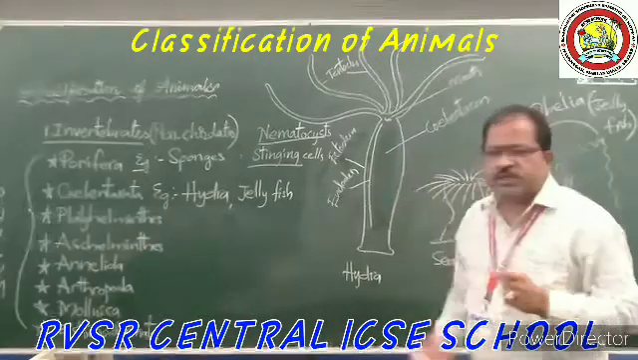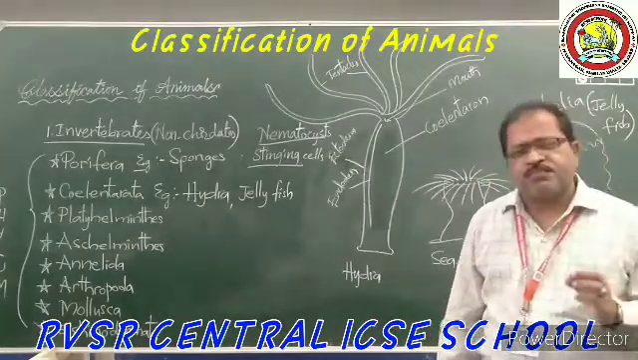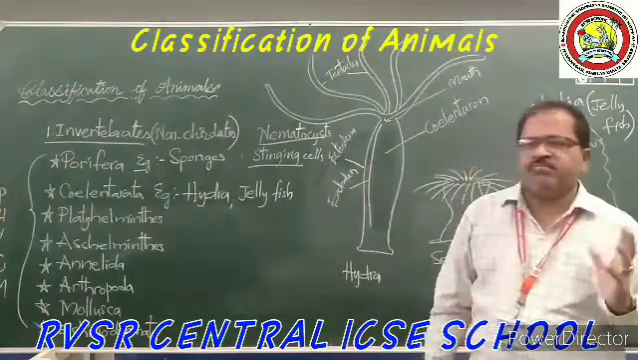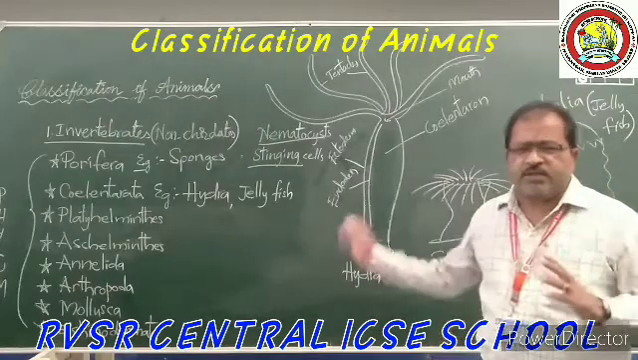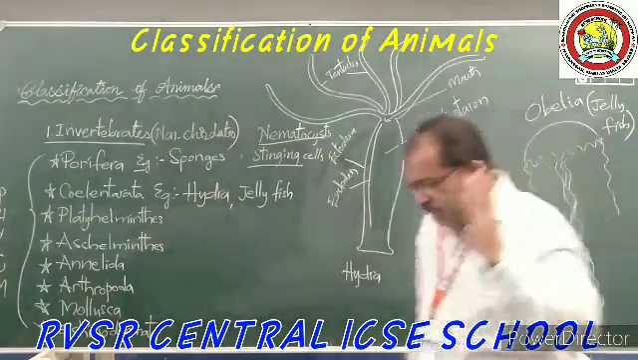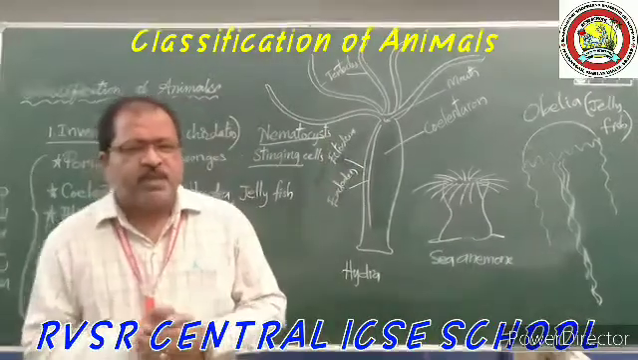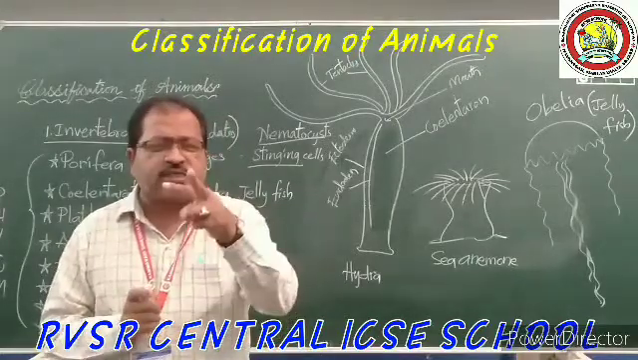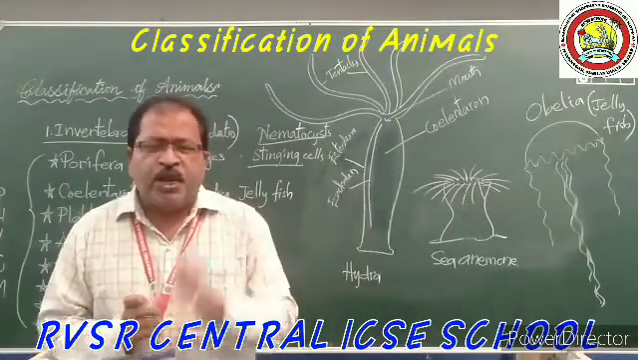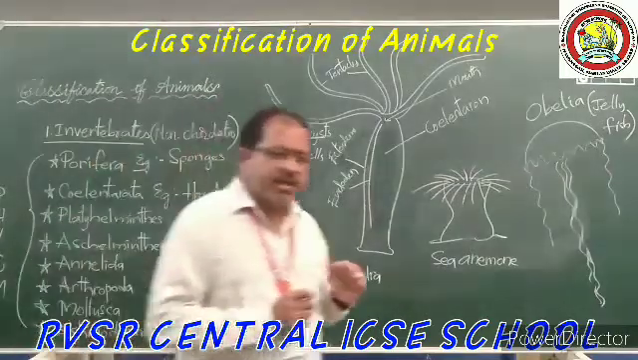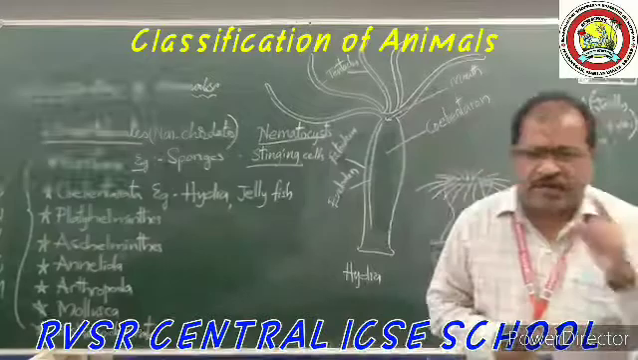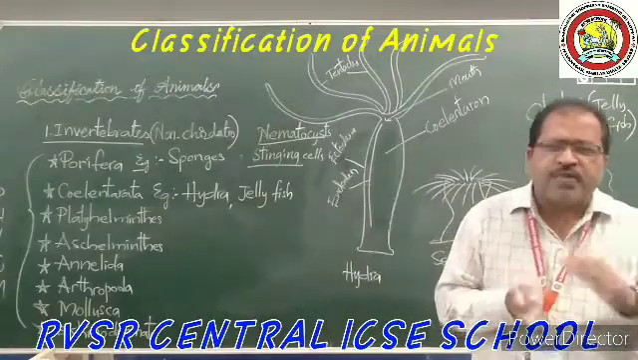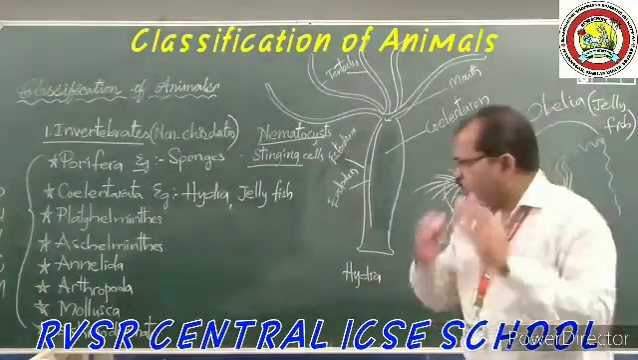Okay, and their body structure is completely made of two layers called ectoderm as well as endoderm. And these are diploblastic animals, as I told you. Intracellular digestion takes place here, and these are also called hermaphrodites. Both sexual organs are present in one organism, but external fertilization takes place. External fertilization, already I told you, is fertilization which occurs outside the female body.